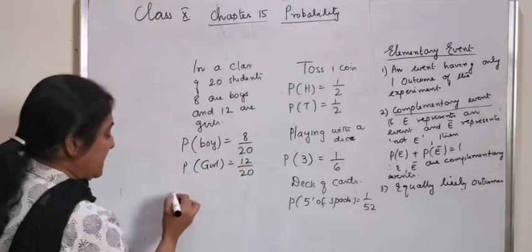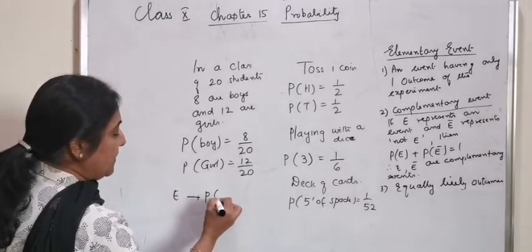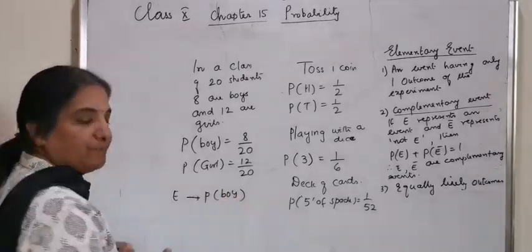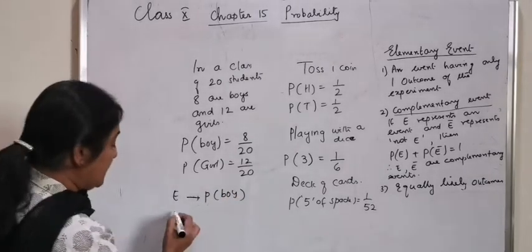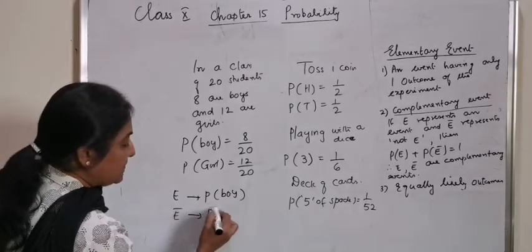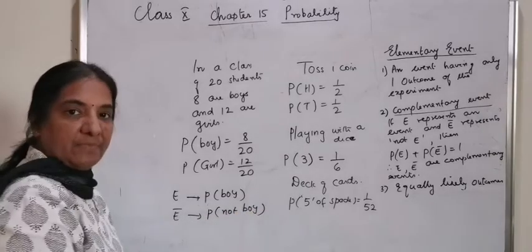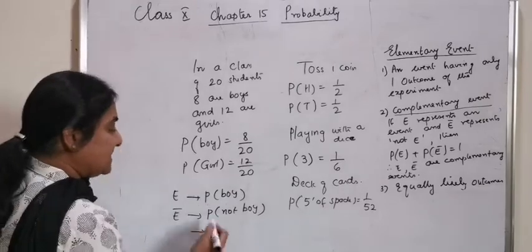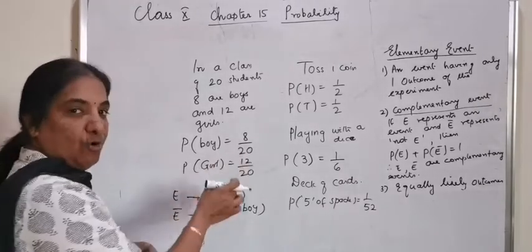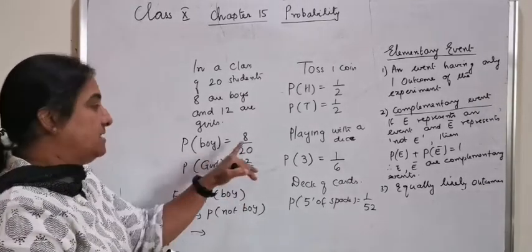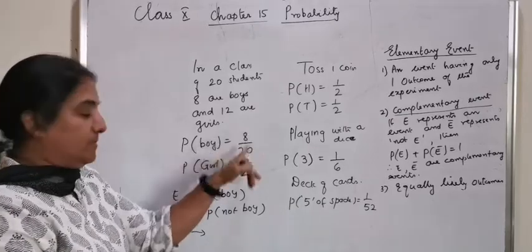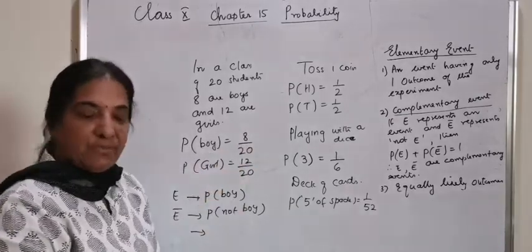We take the event E as a boy. What does E bar represent? It is the probability that it is not a boy, which is the probability of girls, or not a boy means 20 minus 8, which is 12 by 20.